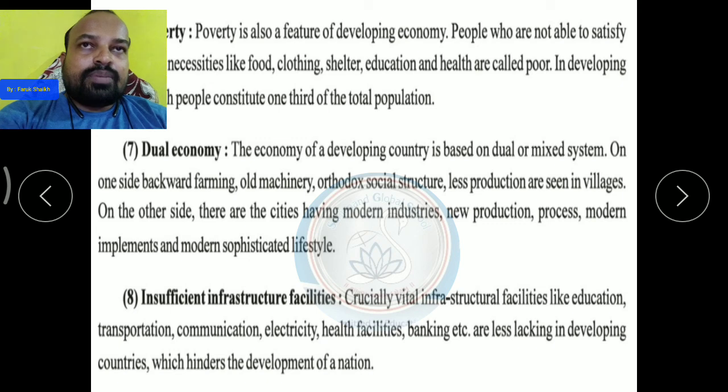Communication: many interior villages don't have internet facilities. Electricity and health facilities are not available. Also they don't yet have bank accounts. Because of these lacks in developing countries, which hinders the development of the nation, और इसी इन चीज़ों की वजह से जो देश का विकास है, जो देश का डेवलपमेंट है, वो छिप जाता है.